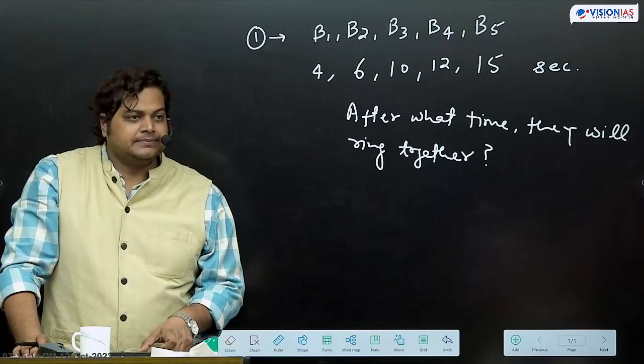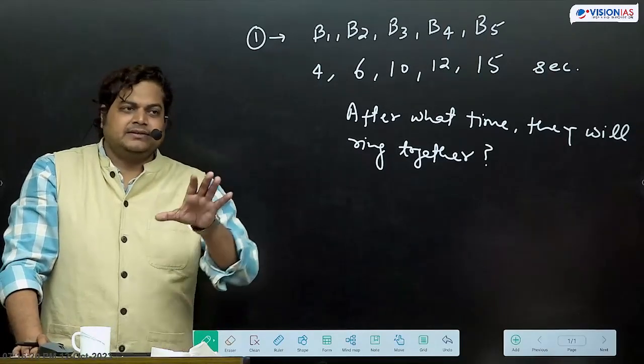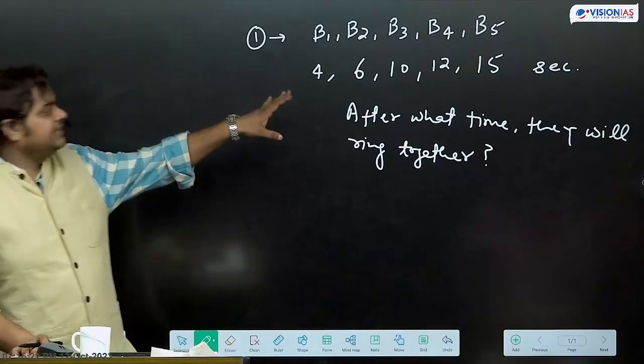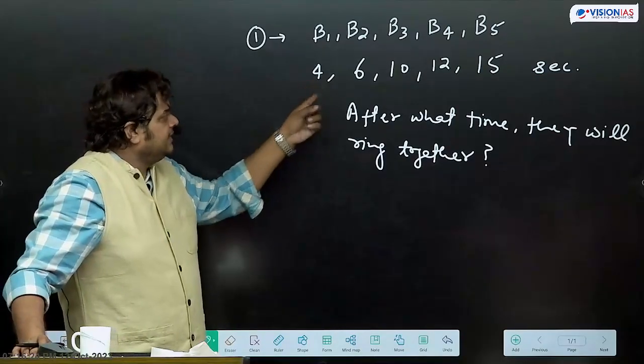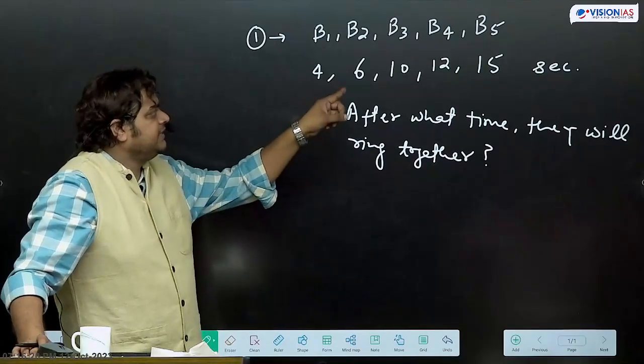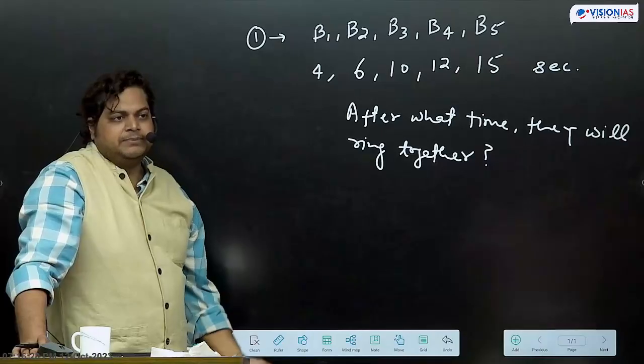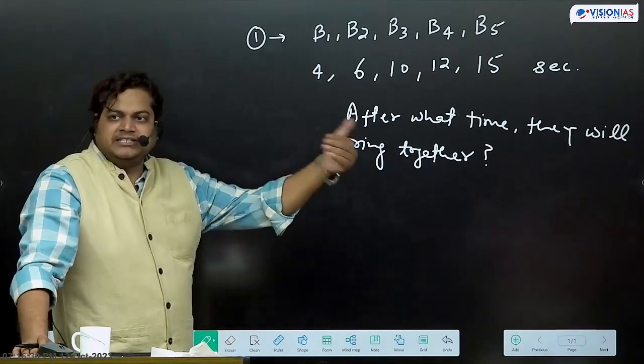कितना है आंसर? बेसिकली here future event के बारे में they are asking कि they are ringing after every 4, 6, 10, 12, 15. So after what time they are going to ring together? Future events के बारे में they are asking.